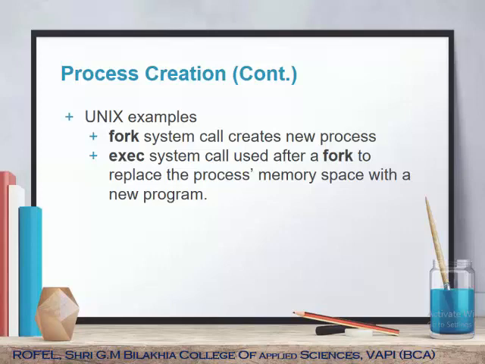Execution of process creation in Unix is done through the fork system call. That is, fork is used to create a new process. The exec system call is used after fork to replace the process's memory with a new program. That means we can replace the memory of an already existing process by using the exec command.